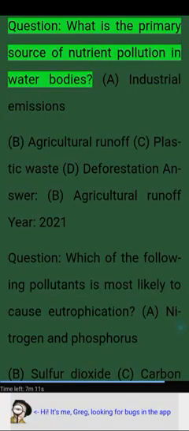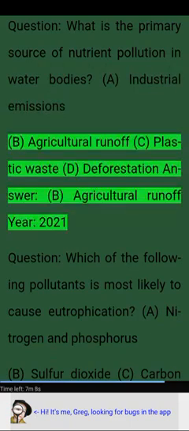Question: what is the primary source of nutrient pollution in water bodies? A. Industrial emissions. B. Agricultural runoff. C. Plastic waste. D. Deforestation. Answer: B. Agricultural runoff. Year 2021.